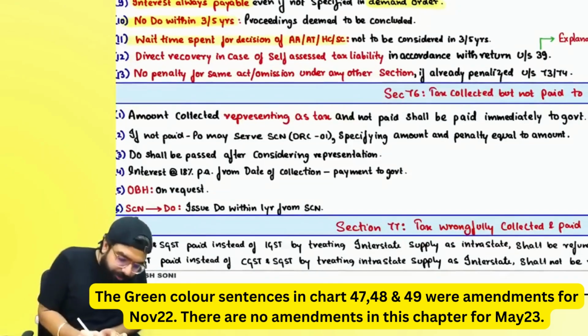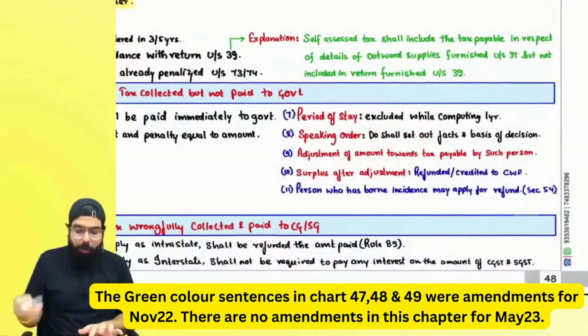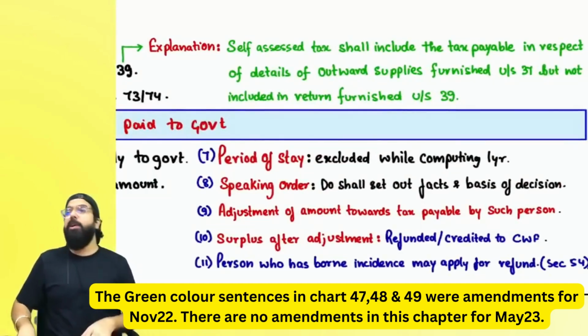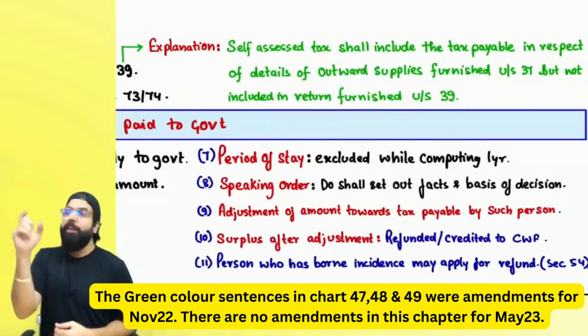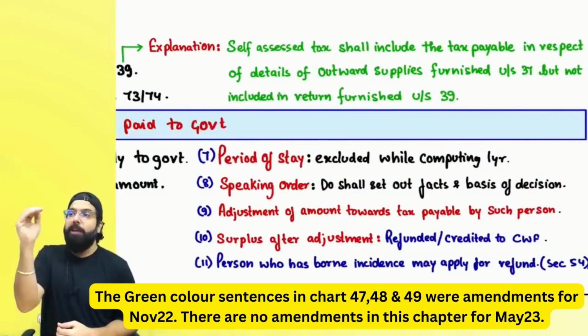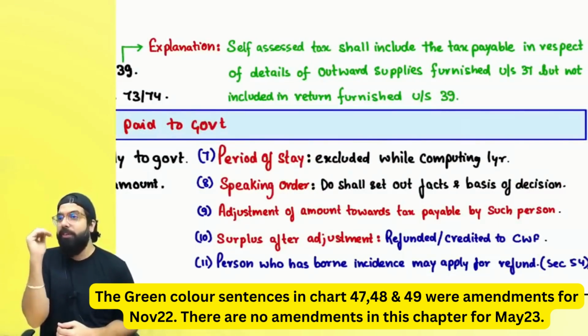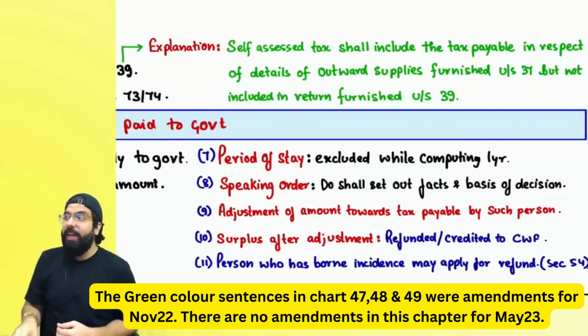Right everyone? Then, sir, suppose in my return, in my GSTR 1, always remember one amendment has come over here. Sir, in your GSTR 1, you disclosed that you are liable to pay 10 lakh. But you did not show the same amount in your GSTR 3B. That is what is meant by self-assessed tax.